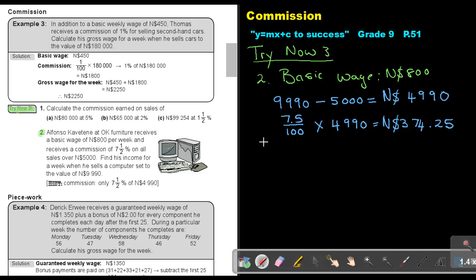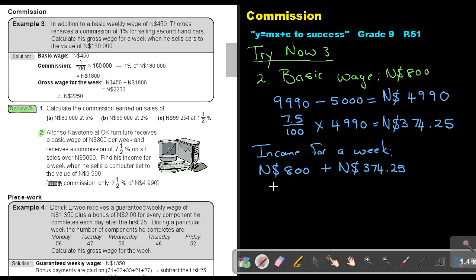So his income for the week will be that 800 Namibian dollar, the basic wage, plus this 374.25, and that will give me a sum total of 1,174.25, and that will be his income for the week.